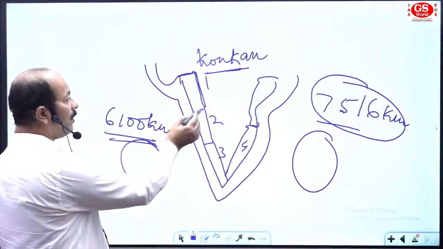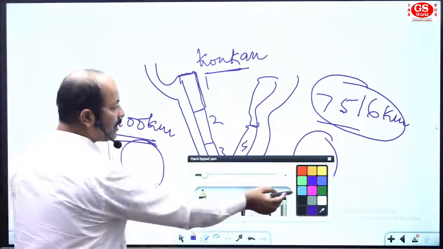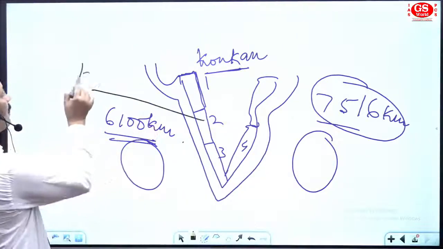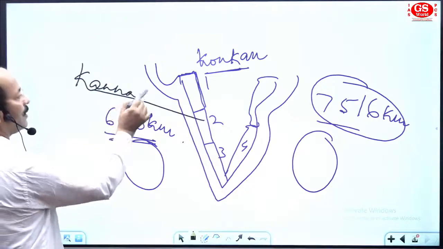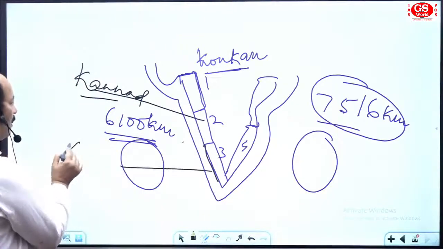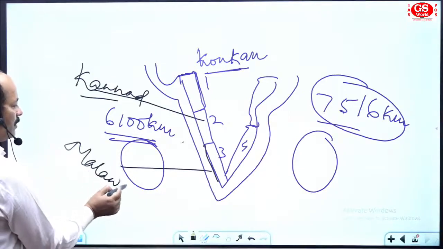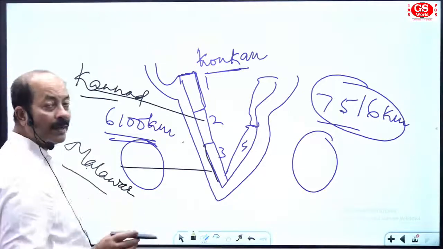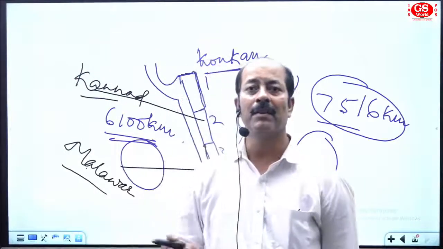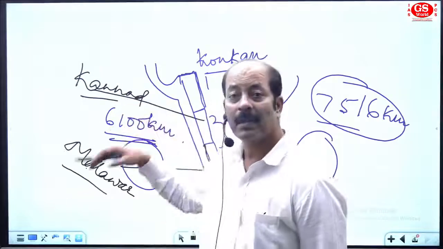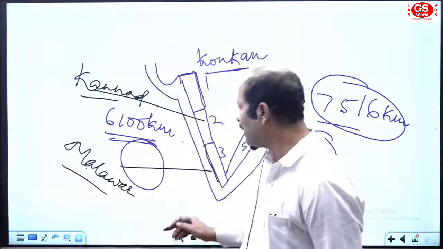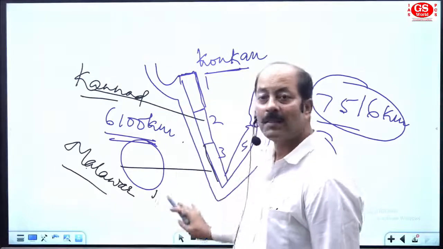The complete area of Karnataka is the second one, the Kannad coast. And the third area, Kerala, has the Malabar coast. So we have three different regional sections of the coastal area. From north to south we can arrange the Konkan coast, Kannad coast and Malabar coast, from Maharashtra to Kerala.